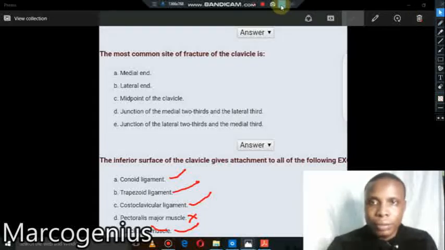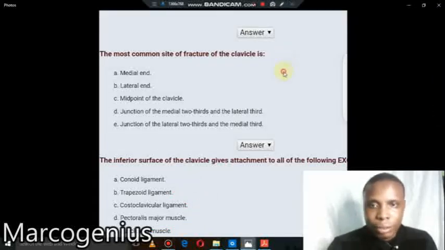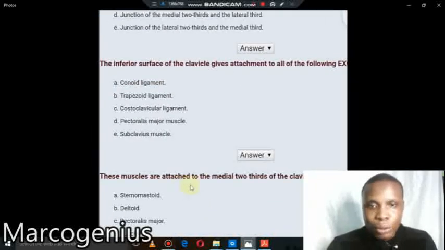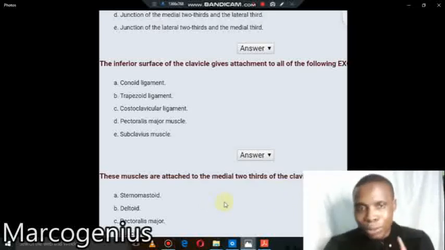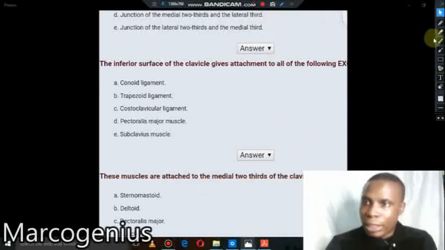Now let's go down to the next one. These muscles are attached to the medial 2/3 of the clavicle except... Do you see why I said you have to know that, which is very important? These are standard questions. These muscles are attached to the medial 2/3 of the clavicle except... You can see the reason why I said you have to know it.